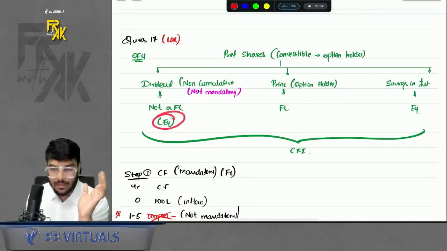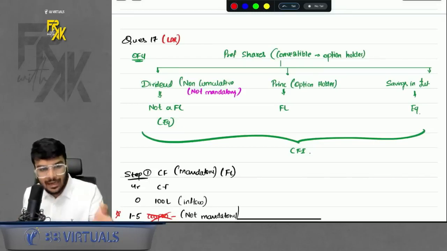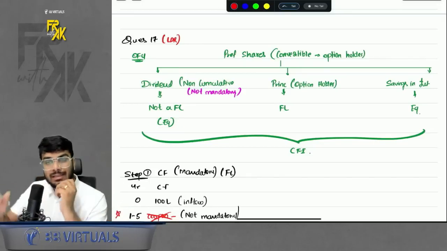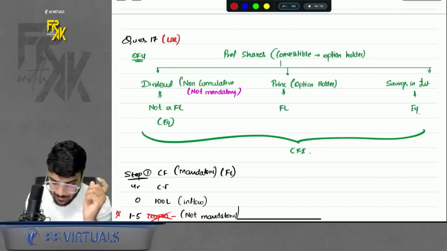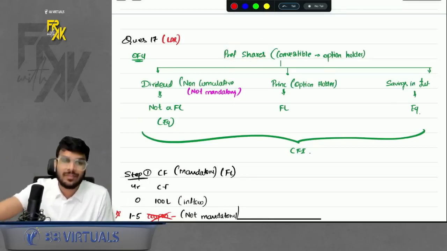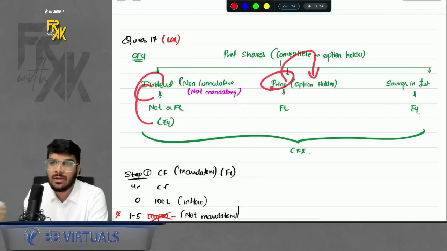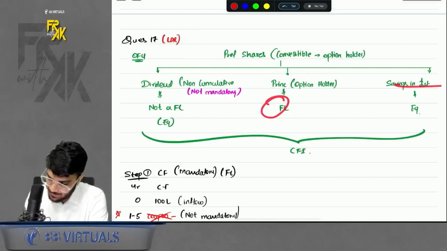Right? Sir, why equity? Because dividend you will pay only when you have funds. Right? Dividend you will pay only when you have profit. That you do with the equity owners. That you do with equity items. That is, you are treating the preference shareholders like your owners. That is why you will give the amount only when you have funds. So the dividend will become equity for you. The option to convert is with the holder in this question. So the principal is FL. Savings will be equity.